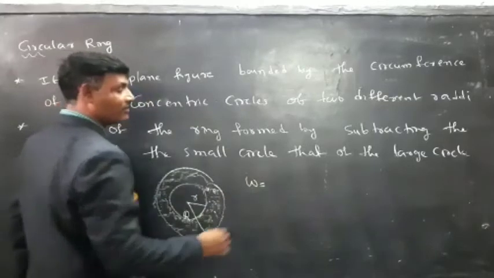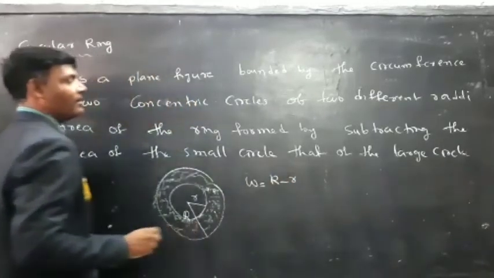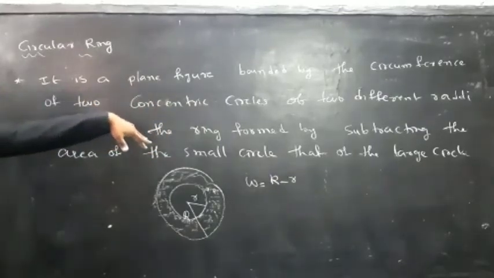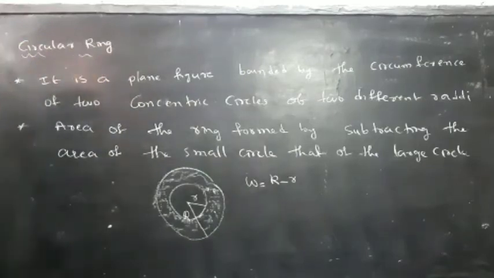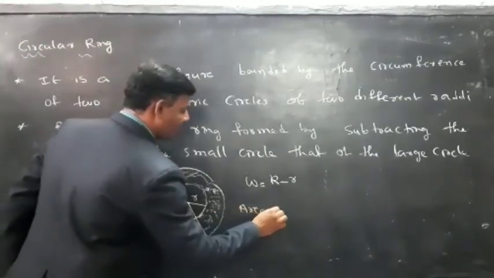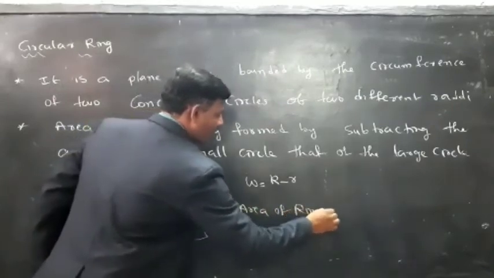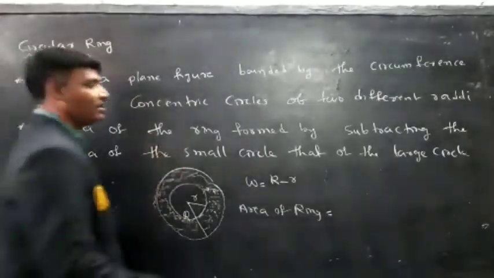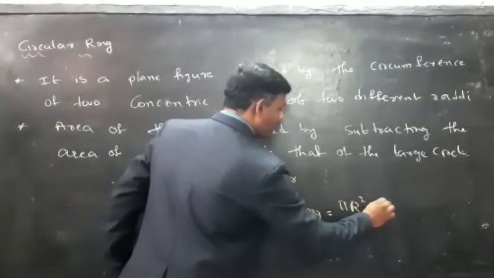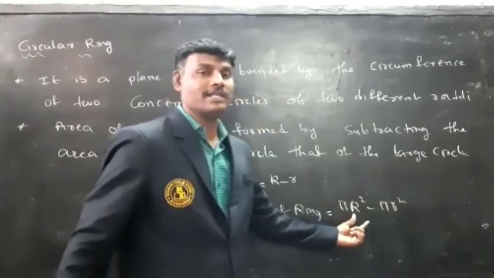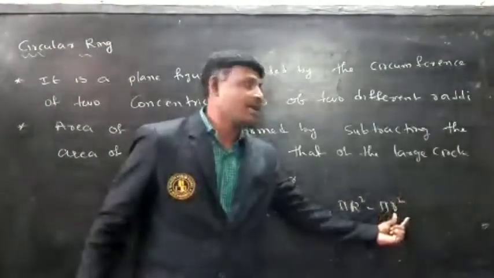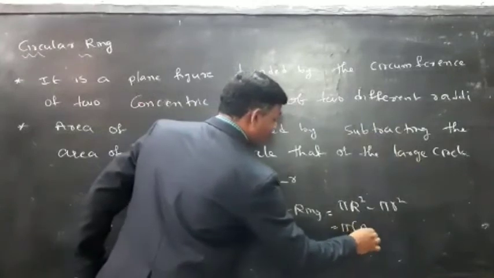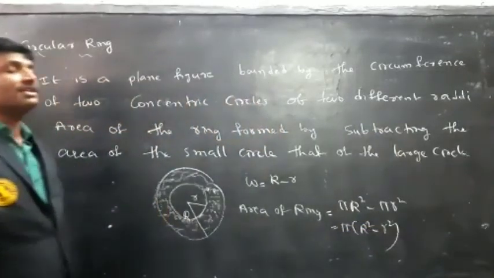To find the width of the ring, what is the formula? Capital R minus small r. Next, area of the ring is formed by subtracting the area of the smaller circle from that of the larger circle. See here, area of ring is equal to area of the larger circle. What is the area of the circle? Pi r square. So pi capital R square minus pi small r square. Capital R is the radius of the larger circle, small r is the radius of the smaller circle. Then here, what is common? Pi. So pi into capital R square minus small r square. So that is the area of the ring.